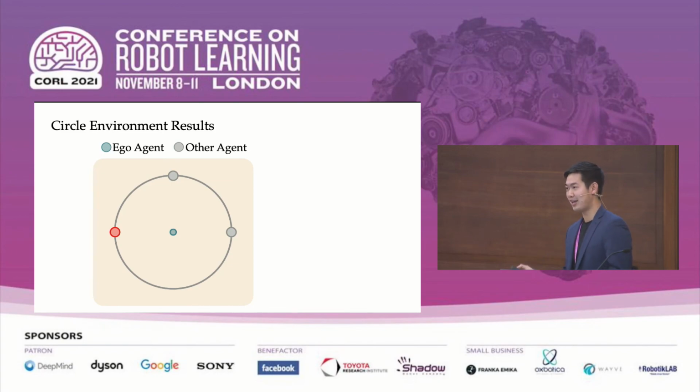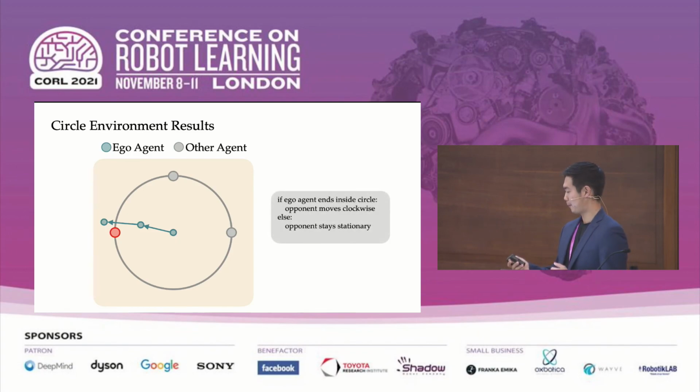So as a reminder, in this environment, the ego agent is in blue, and the opponent chooses a goal location in red. And the ego agent must try to get as close as possible to the opponent's chosen goal location in red. And for the strategy dynamics, if the ego agent ends its interaction inside of the circle, again, the opponent will move clockwise. Otherwise, the opponent will stay stationary.